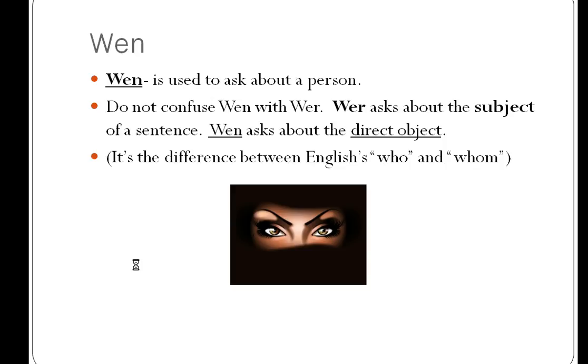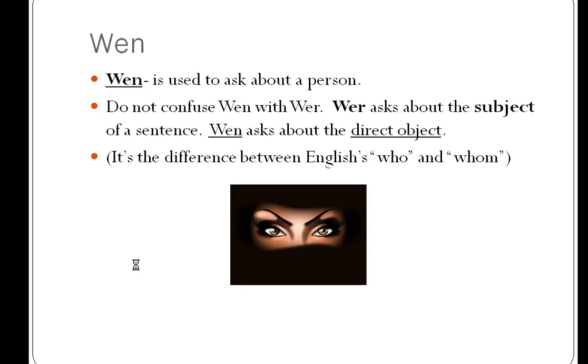Please do not confuse wen with wer. Wer asks about the subject of a sentence, while wen asks about the direct object. It's the difference between English's who and whom. You can have a lot of people in a sentence. Like you could have Margaret hit Hedvig, but not all of them are the direct object. Who's the one that's receiving the action?